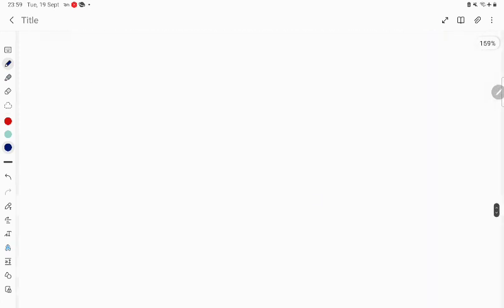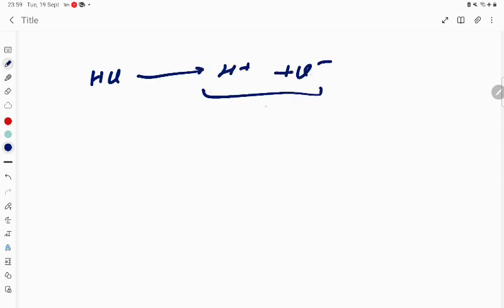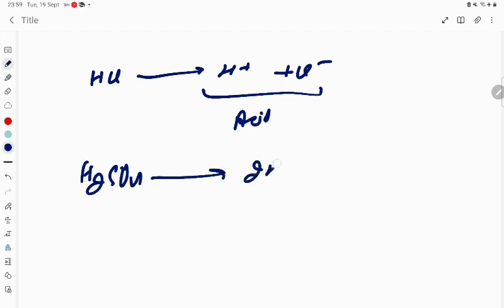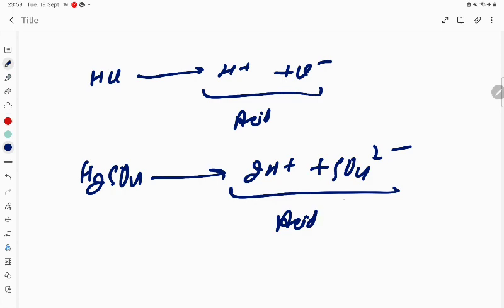So here see, if you talk about HCl, student, it is going to give H plus and Cl minus ion. So this is called acid. If you are talking about H2SO4, what is it giving? 2H plus and SO4 2 minus. Again it is called, student, acid.